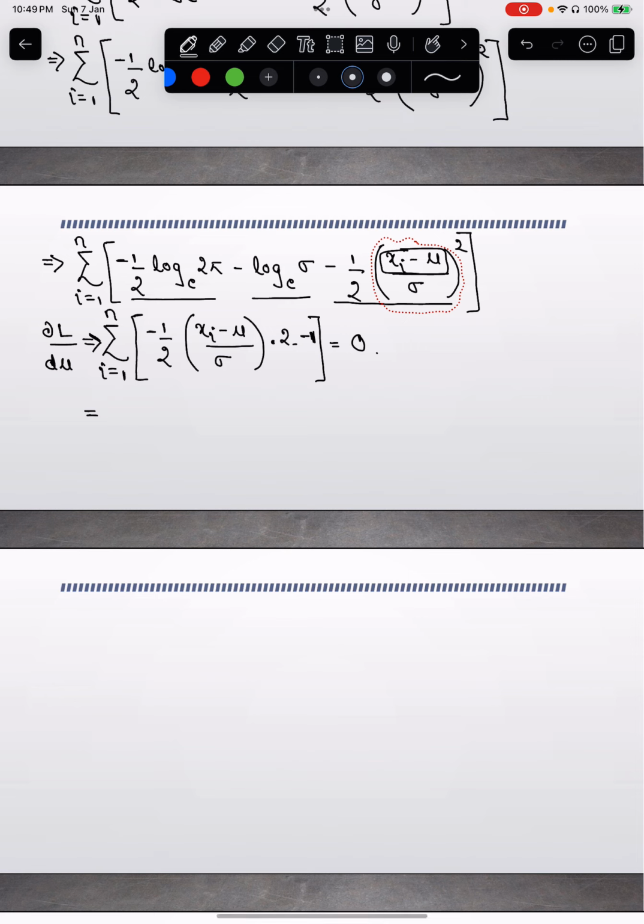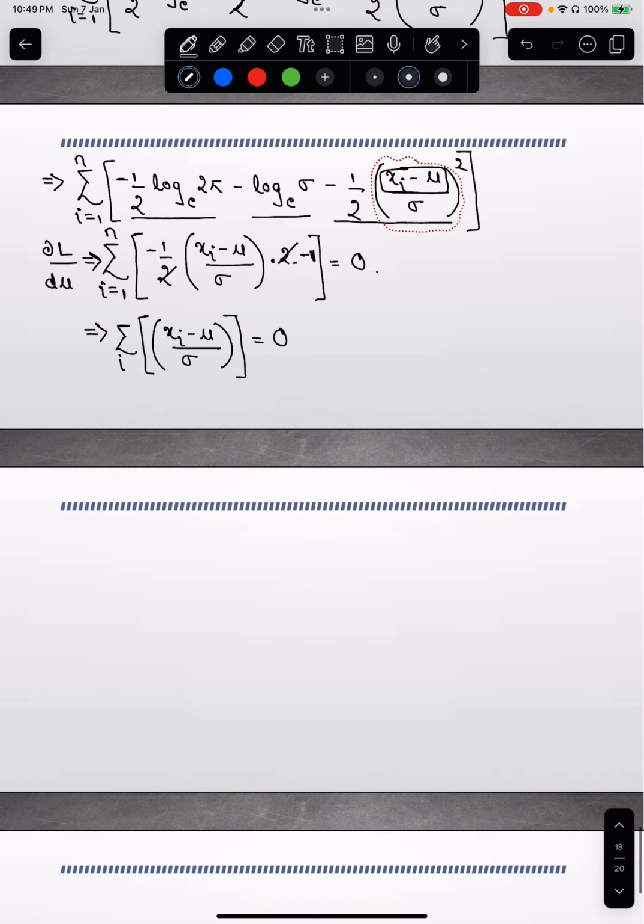So if I clean this up a little bit, I get the summation of i. Minus minus becomes plus, the 2 can cancel, so this is nothing but xi minus mu by sigma is equal to 0, right? And if I write it out, I can write this as the summation of i xi by sigma, minus the summation of i mu by sigma, is equal to 0.